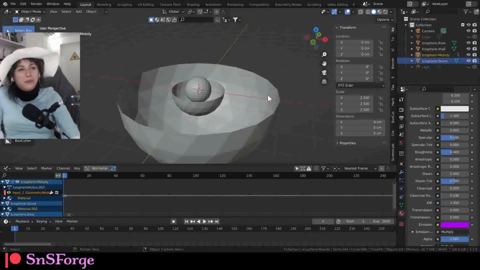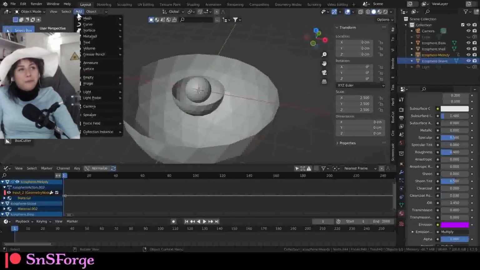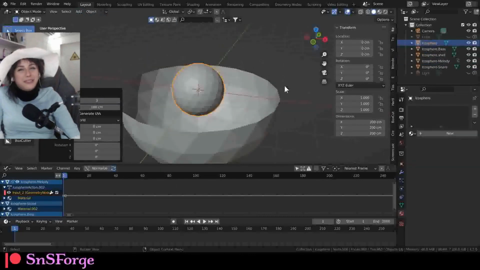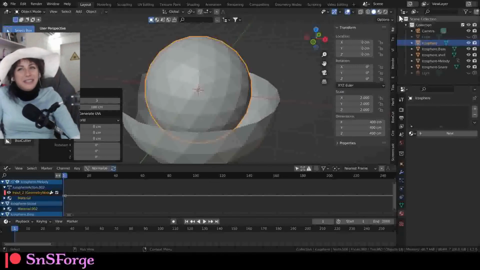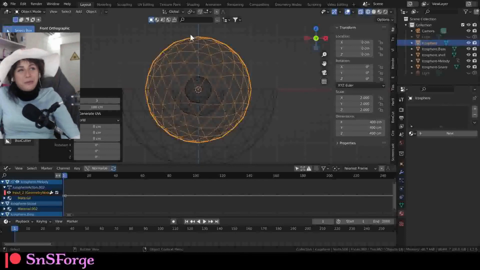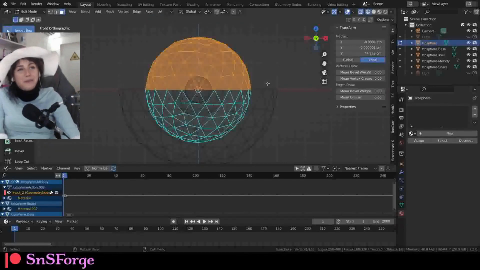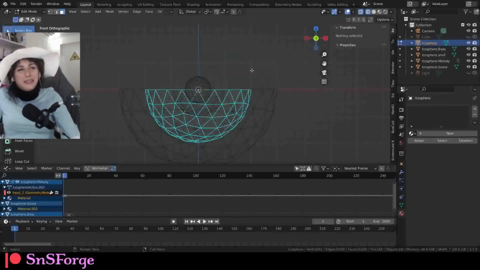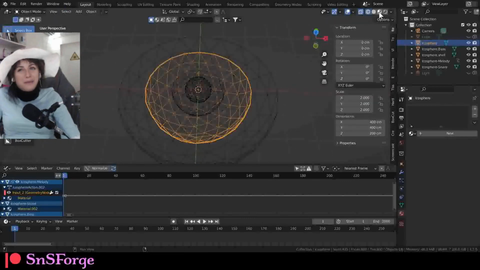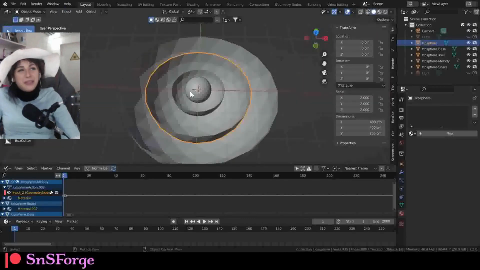We have multiple shells. If you're feeling much more generous, you could add one more shell here, like that. Click wireframe, edit mode, delete the topmost, like that. So now we have an outer shell.